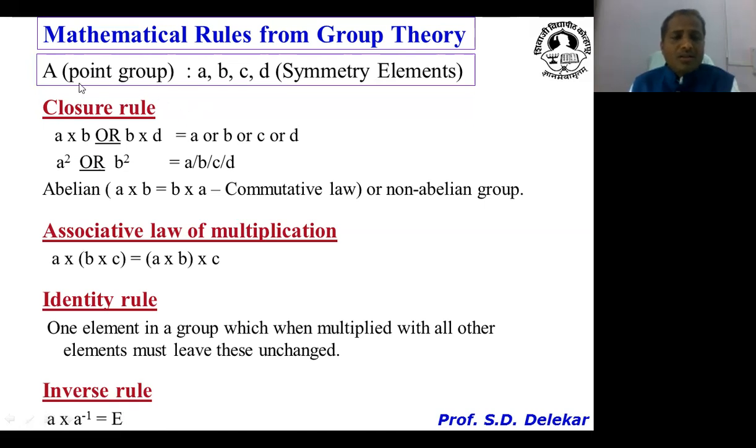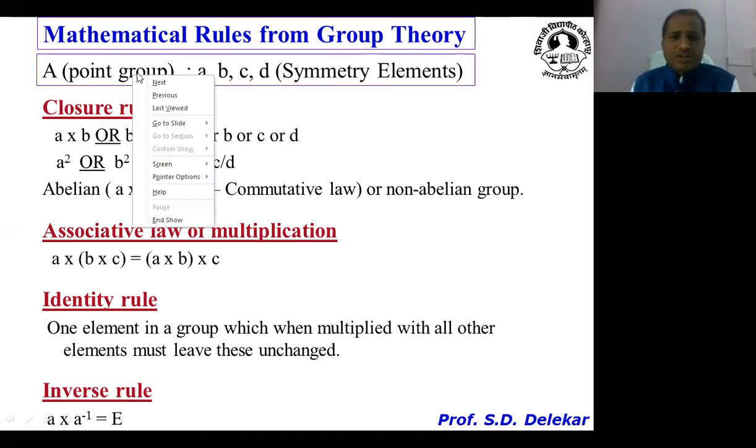So all symmetry elements must obey all these four important laws. If the elements obey all these four important laws, then the group is called a point group or symmetry group.